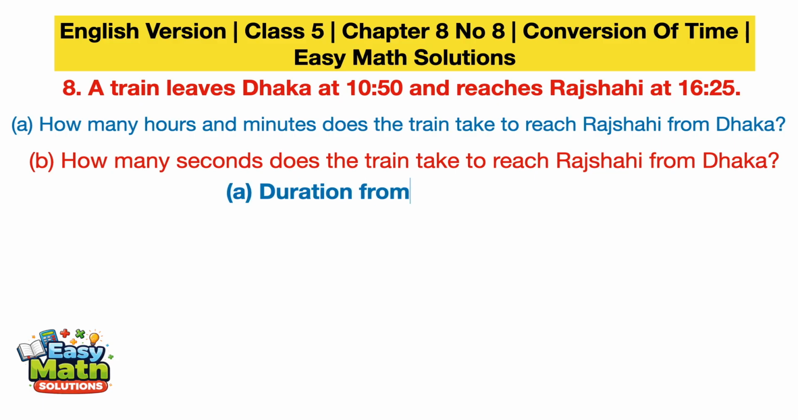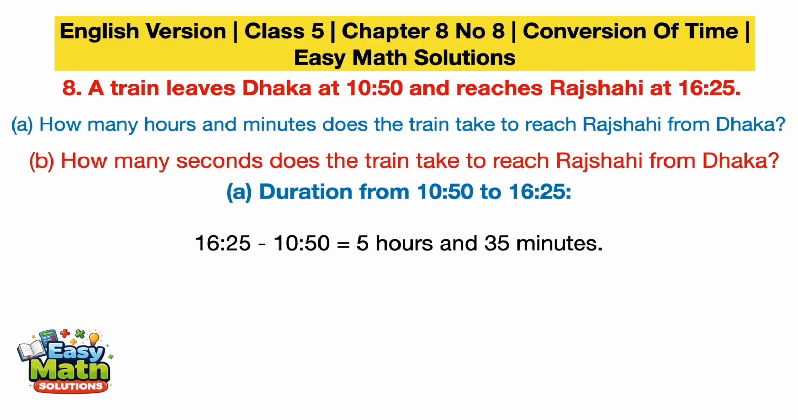Number A. Duration. From the duration 10:50 to 16:25. We know that an hour has 60 minutes. Okay, that means 16:25 minus 10:50 equals 5 hours and 35 minutes.